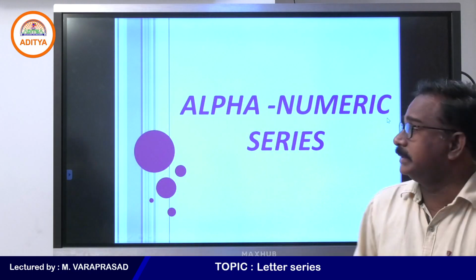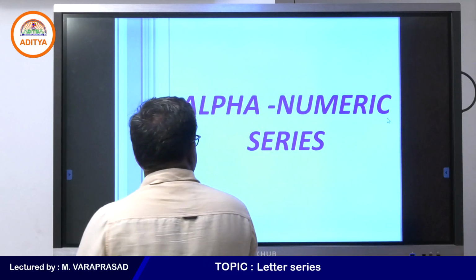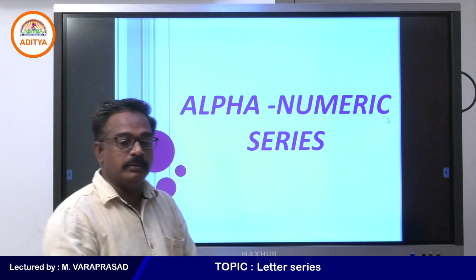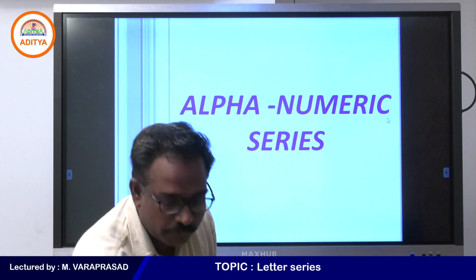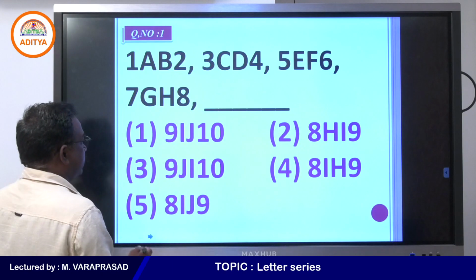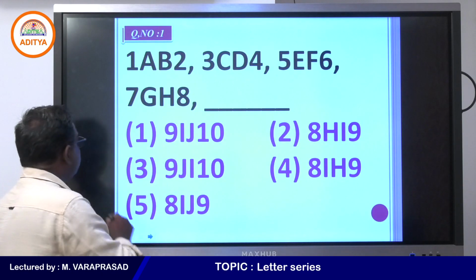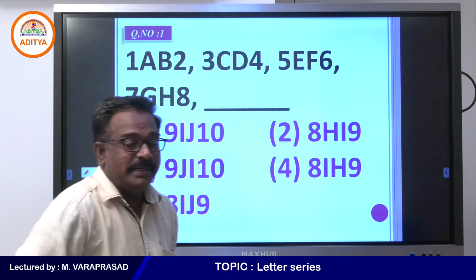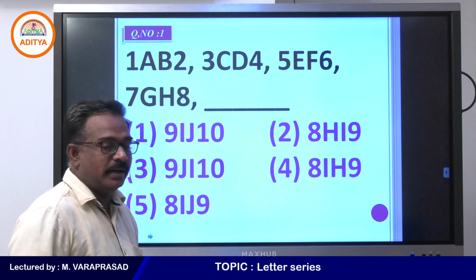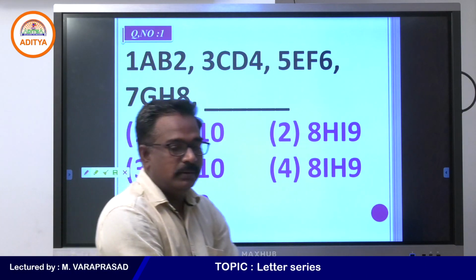Today we are going to discuss alphanumeric series. We discussed letter series and number series also. Now, alphanumeric series. Some more examples we can discuss now. See the first example. If one series is given using letters and numbers combined, then we call it an alphanumeric series.